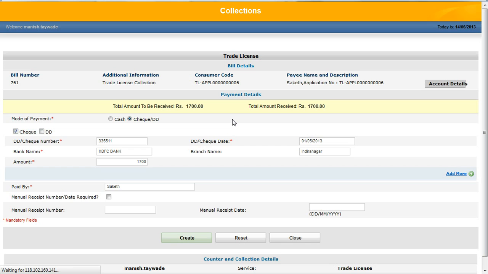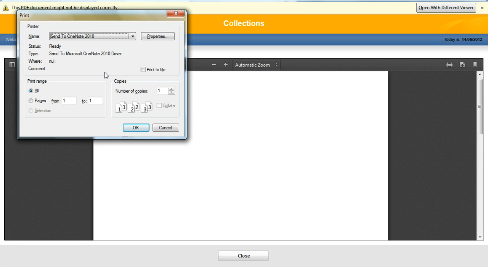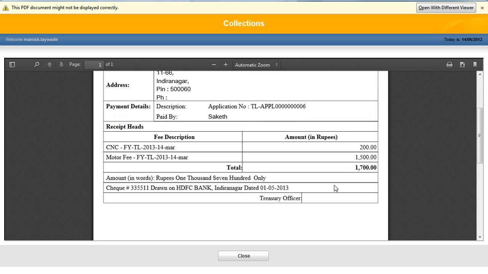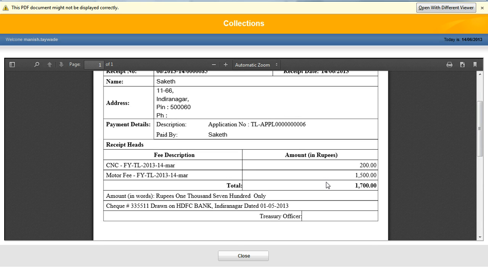Here the system will create the receipt. Using these options I can take a printout. Here the system has generated a receipt for the amount paid by the citizen, which is handed over to the citizen. Here the citizen has paid 1700. The system automatically calculated CNC fee 200 and motor fee 1500.